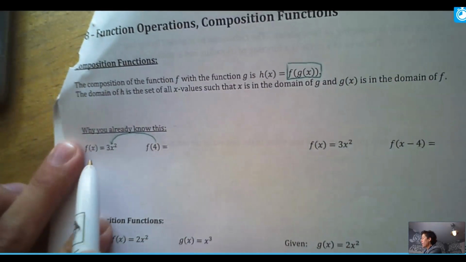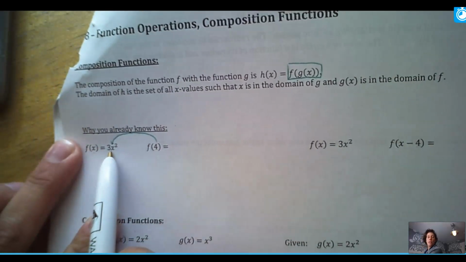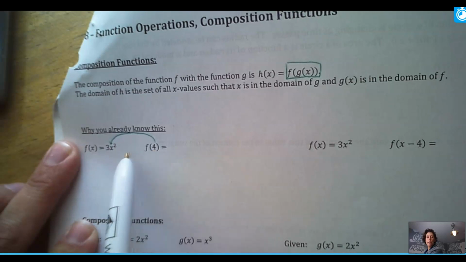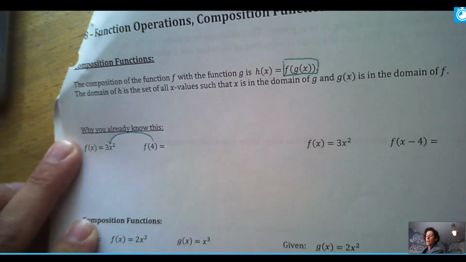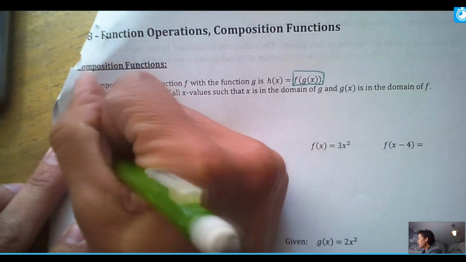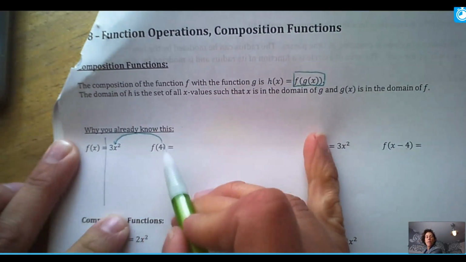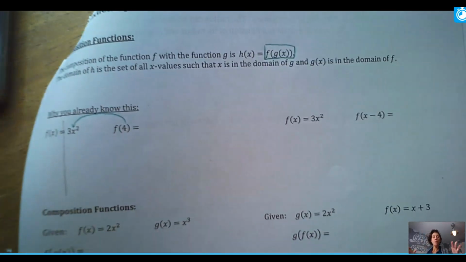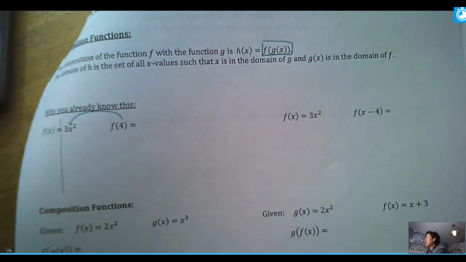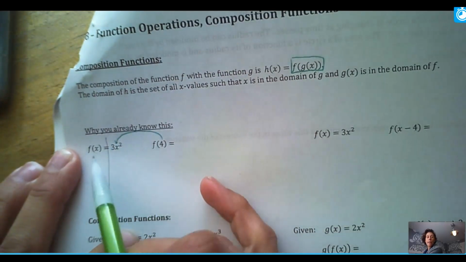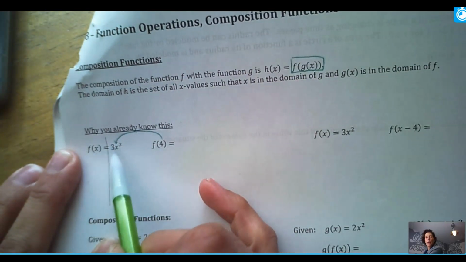So you have a function f of x. The function is 3x squared, and here's my function, and this means when I have a 4 in parentheses that it should go here. So what I tell my freshmen when they first see functions is we always draw this wall, and I tell them 4 is in parentheses, and they can envision these parentheses as hugs, and that means 4 needs a hug. And so when I'm putting 4 in, 4 is either going to go on the left side or the right side.